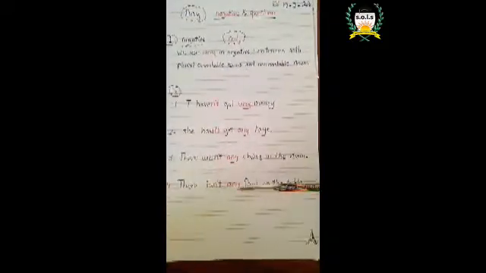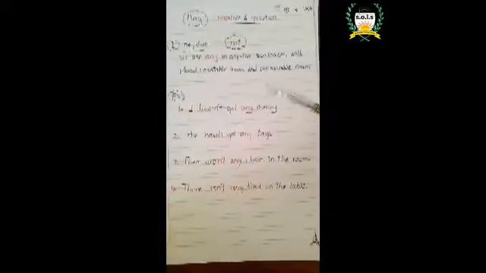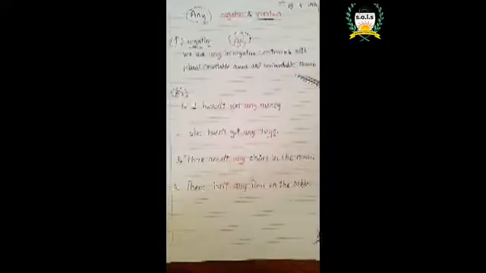There isn't any food on the table. Look at isn't. Isn't here is the negative form. Any food. Food here is, very good, an uncountable noun. So we use any in the negative form with the uncountable nouns and, look here, the plural countable nouns.